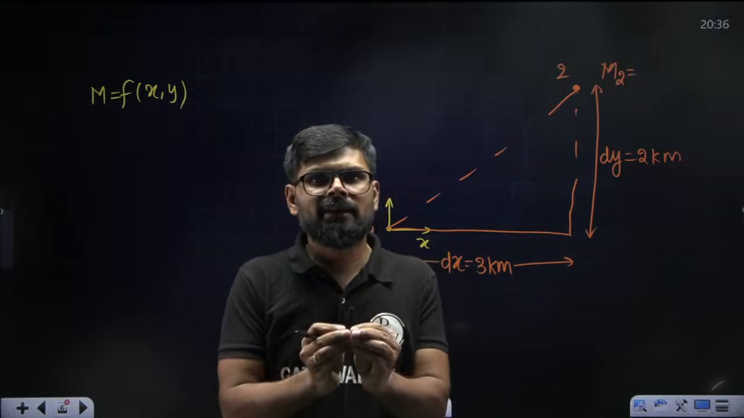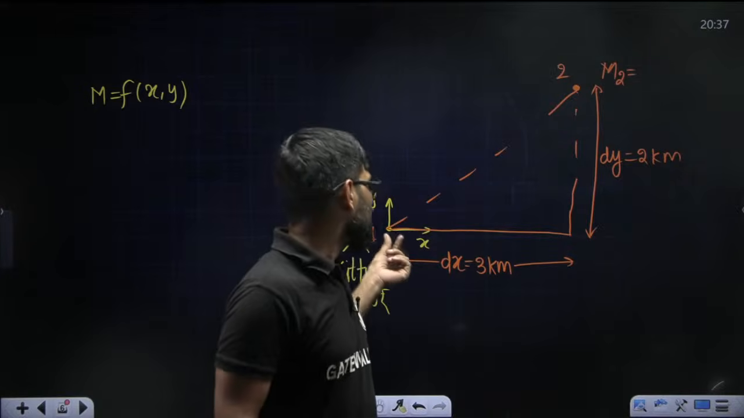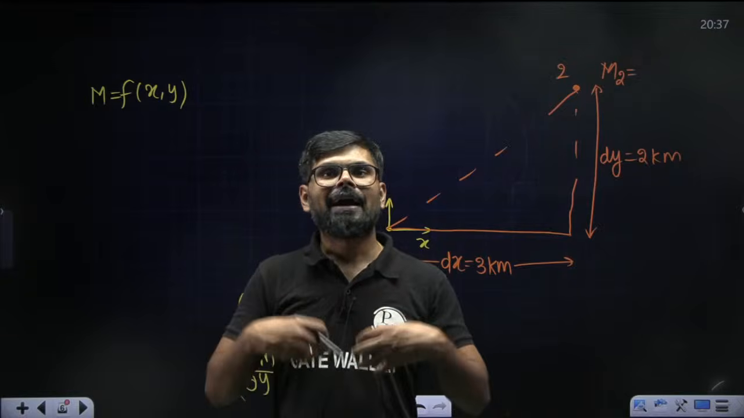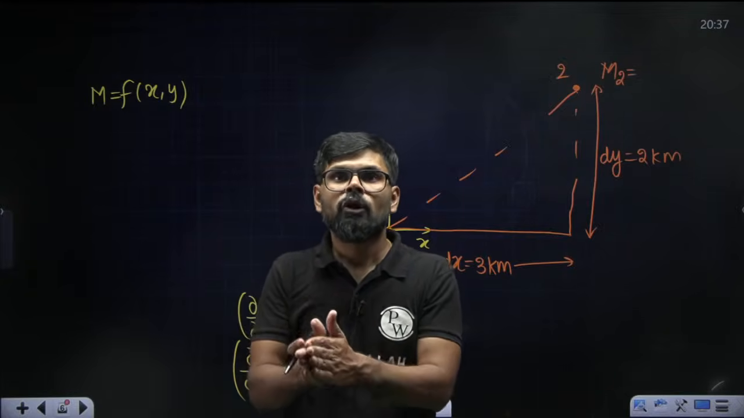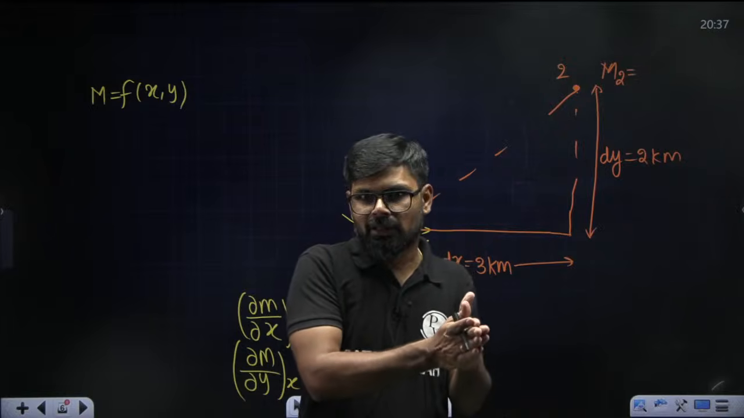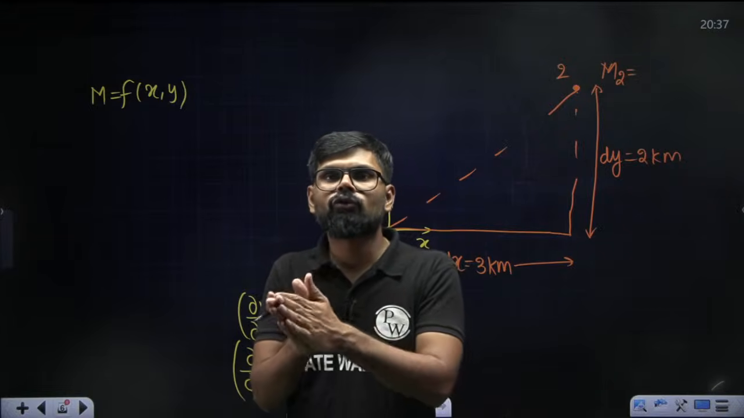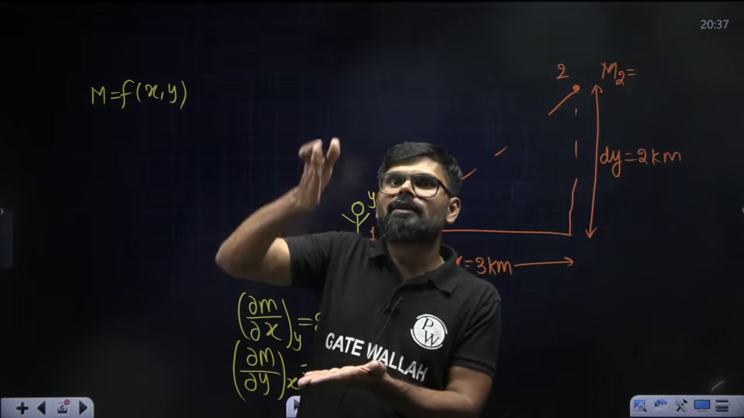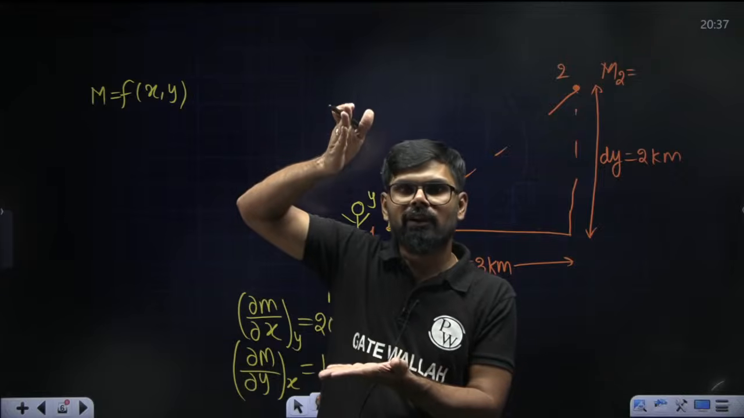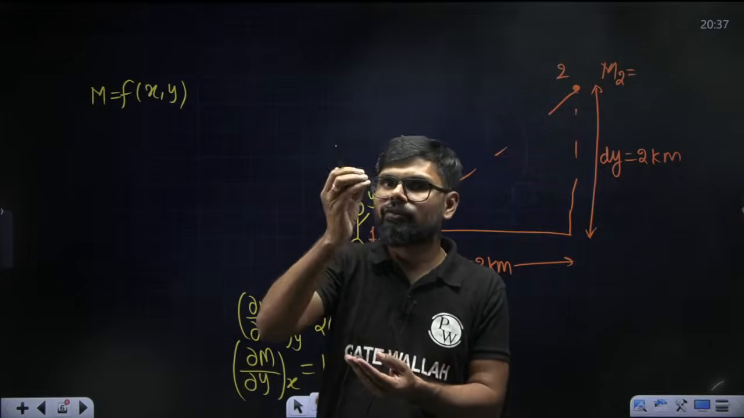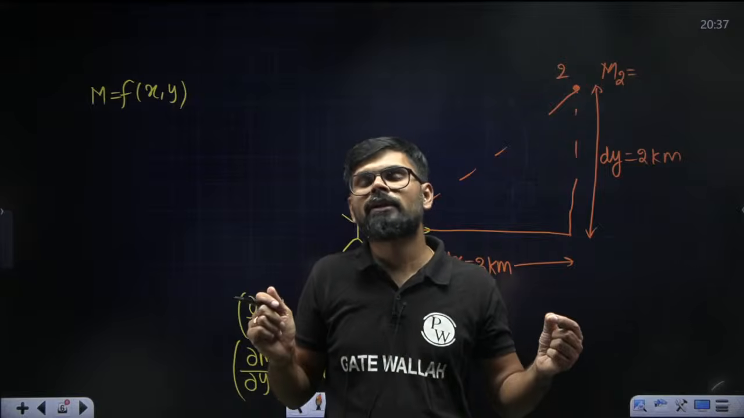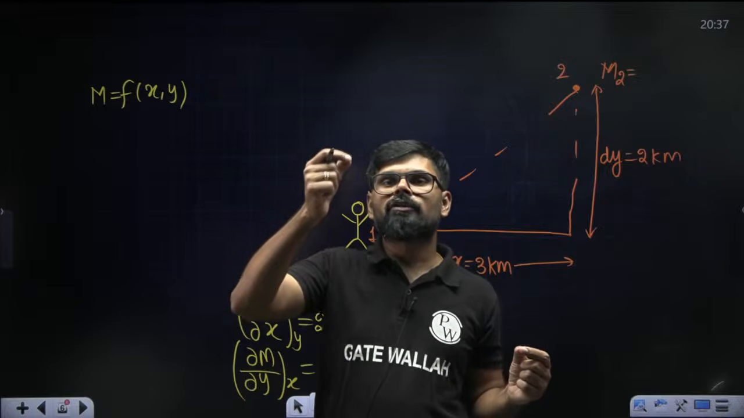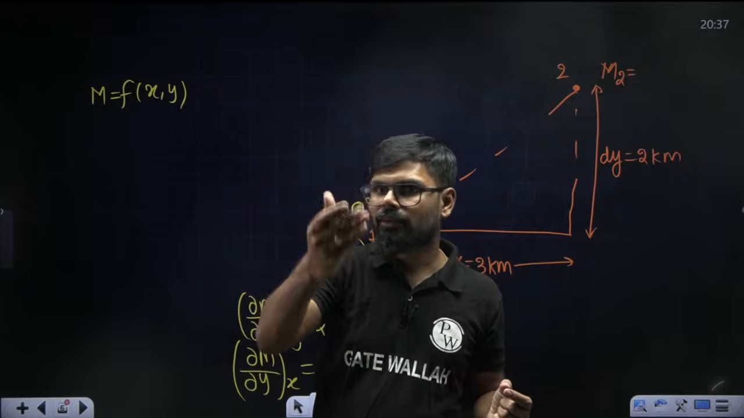I am just saying that Kid 2 was at state 1, at position 1, and Kid 2 initially has 10 rupees. I told Kid 2 that if you move unit length in x direction, I will give you 20 rupees. If you move unit length in y direction, then I will give you 10 rupees. Means 1 kilometer in x direction, I will give you 20 rupees, and 1 kilometer in the y direction, I will give you 10 rupees.